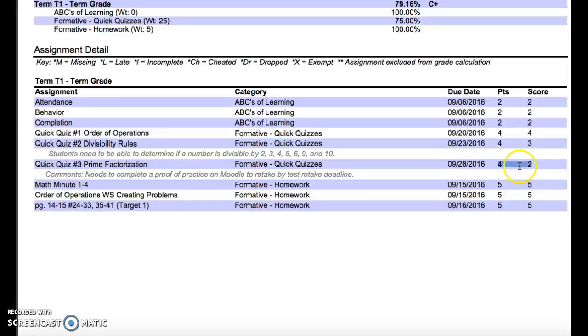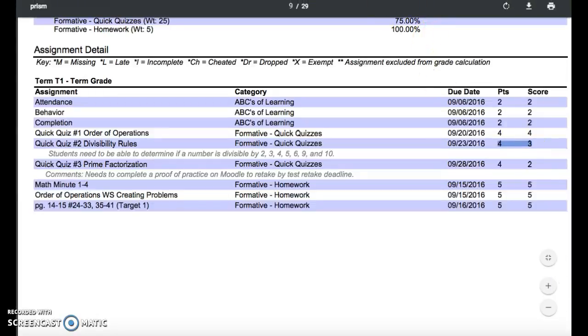If you can't figure out how to retake it, the good news is the retake can be done right online. I can also look here at the divisibility rules, and I see that the student got a 3 out of 4, which means that it's 75%. So at 75%, a student may want to consider retaking this. It's not always required of them, but if they get enough 3 out of 4s, it is enough to pull their grade down because it is only 75%.